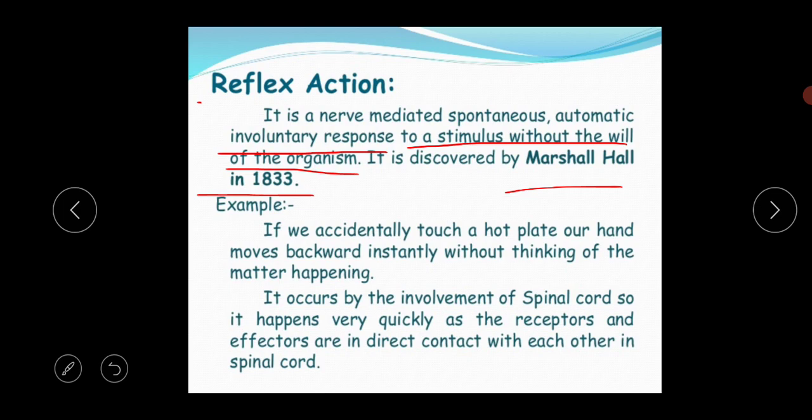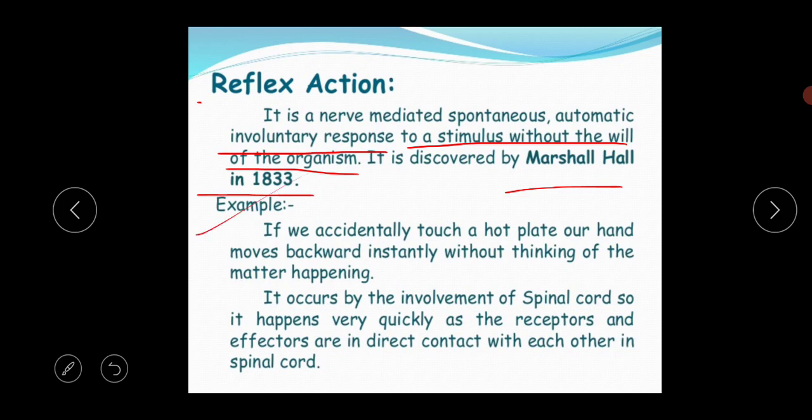So I am repeating again, what is the basic definition of reflex action? It is a spontaneous, automatic, mechanical, involuntary response in which will is not involved. Will means wish or desire. So this is an involuntary action which occurs without thinking of the organism. This is the basic thing of the reflex action.